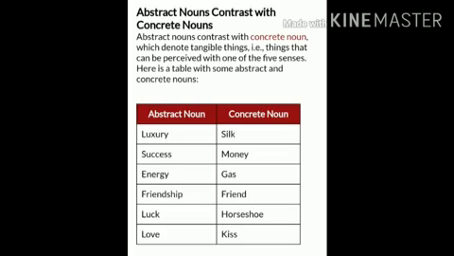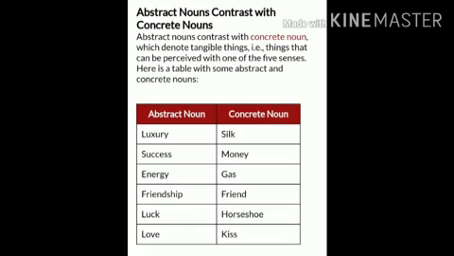Now we are going to discuss abstract nouns and their contrast with concrete nouns. Concrete nouns are the material nouns actually. Abstract nouns contrast with concrete nouns, which denote tangible things, that is, things that can be perceived with one of the five senses. Here is a table with some abstract and concrete nouns. So focus on this, please.